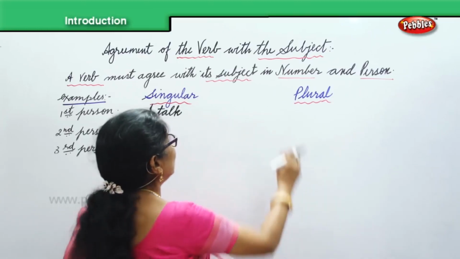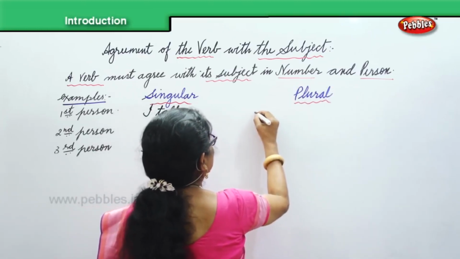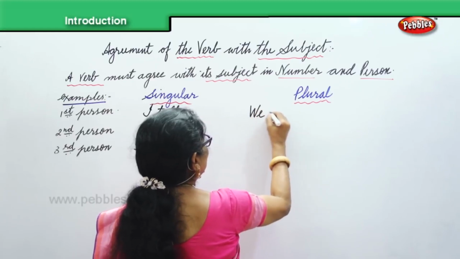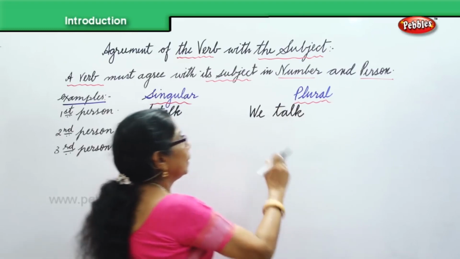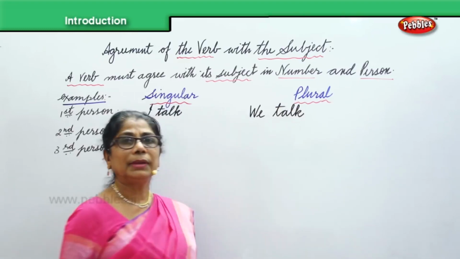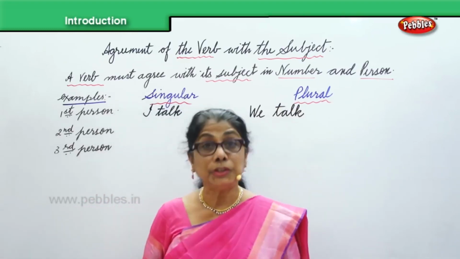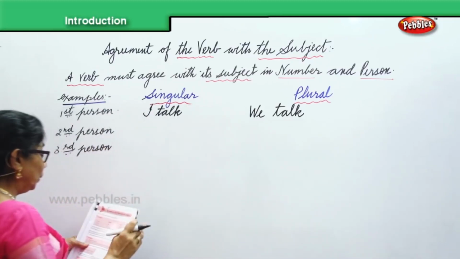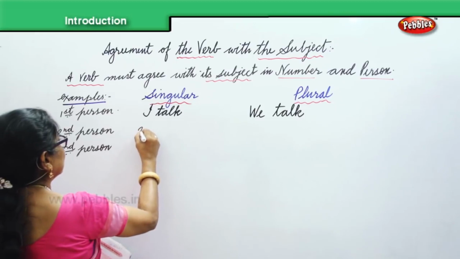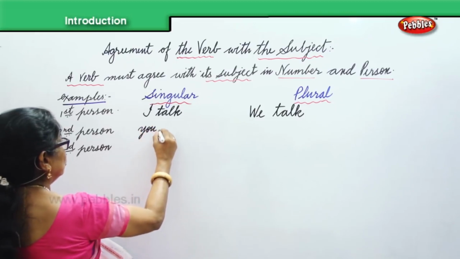But then when we have more than one person, we say "we talk." The number and the verb agree. I talk, we talk. In the second person, you will say "you talk."